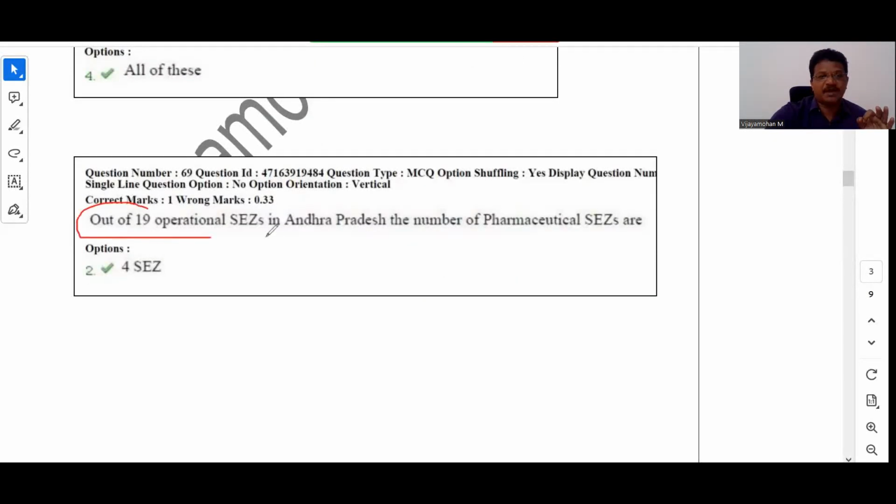So out of 19 operational SEZs in Andhra Pradesh, how many special economic zones? There are 19 operational special economic zones. What are the number of pharmaceutical special economic zones in Andhra Pradesh? So in 19 operational SEZs, there are different types of special economic zones: pharmaceutical special economic zones, textiles special economic zones, electronic related special economic zones. So check these numbers once also. That is why I'm telling you that there will be a focus on facts also, right.